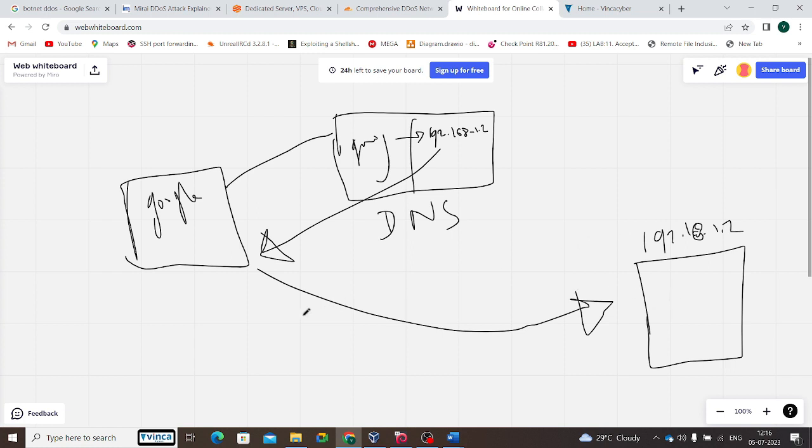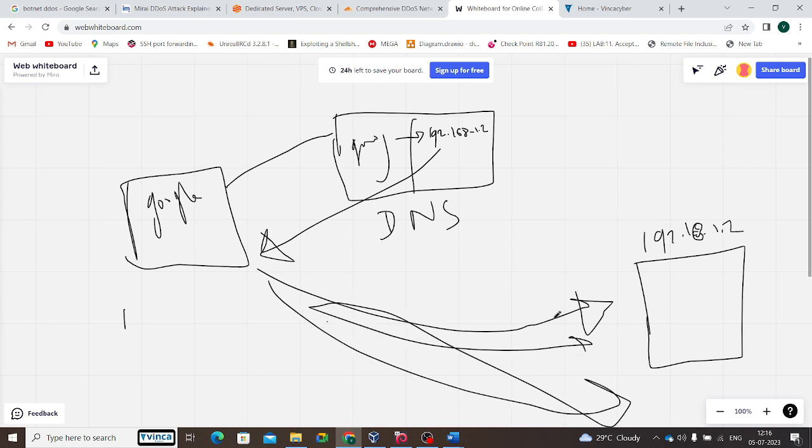So a normal user knows the IP address of your server. What happened here? He will try to do DDoS attacks. Using, say, Slowloris or GoldenEye, he will send a number of requests to this IP address.